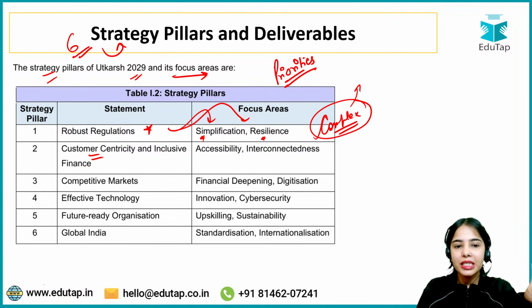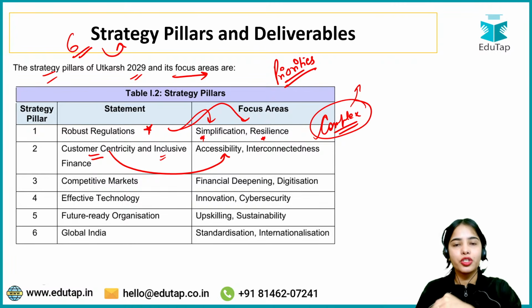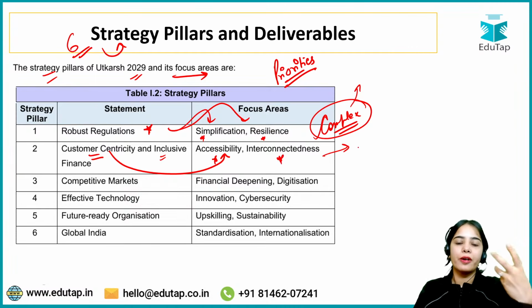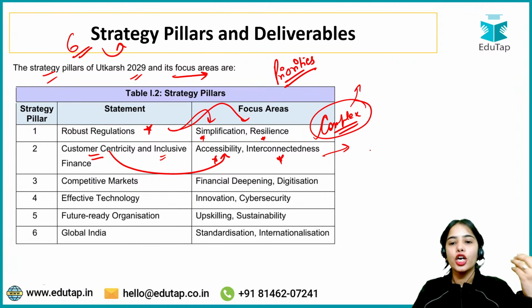Customer centricity and inclusive finance. There should be accessibility of services. Customer services should be provided by the scheduled commercial banks in a more accessible manner. The financial system is more interconnected, so proper risk assessment should also happen.